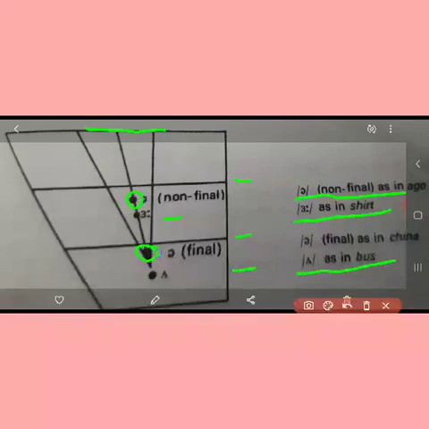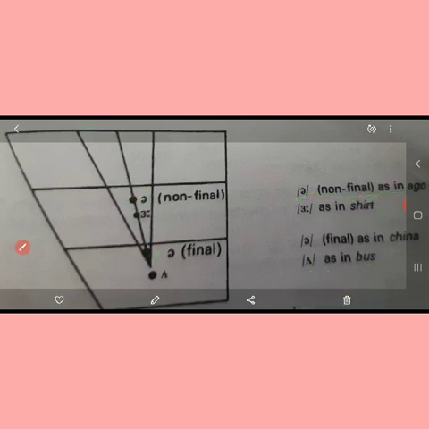The interesting thing about this weak having two positions in the same figure is that it depends on where it is used: in the non-final position, that is in the initial position or in the middle position, like in the word ago, the weak is used in the non-final position, right?